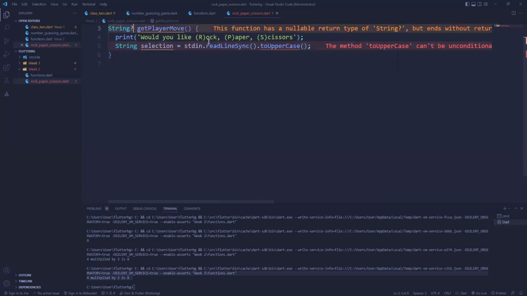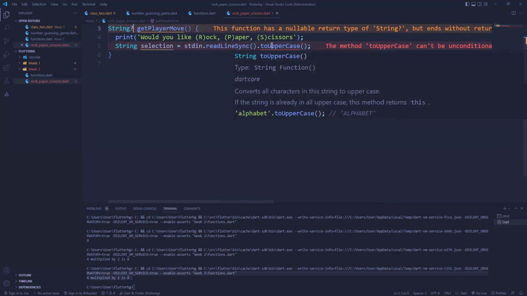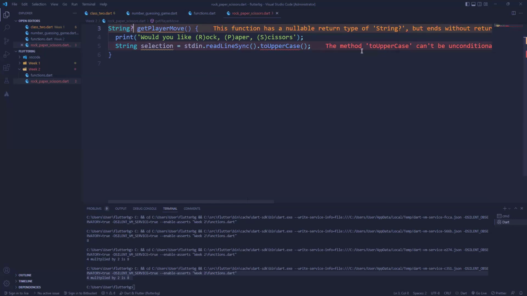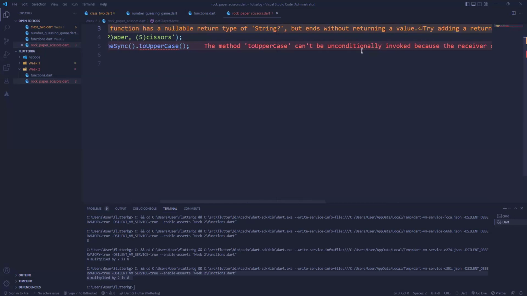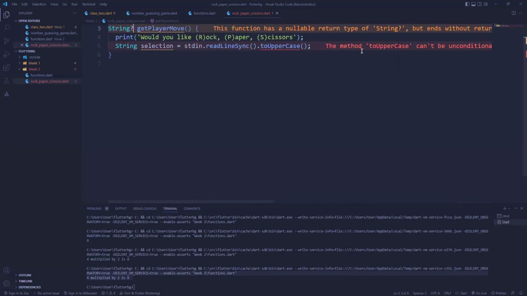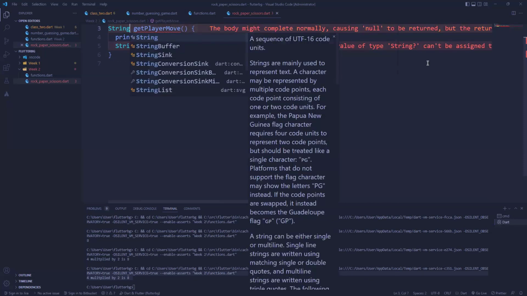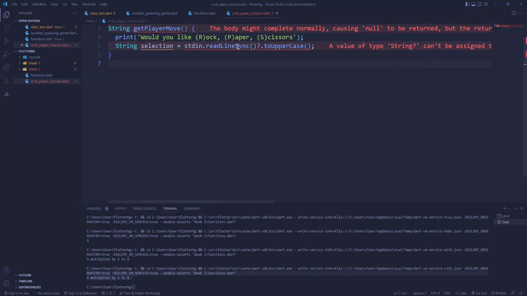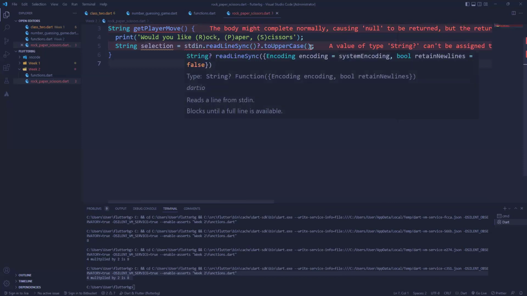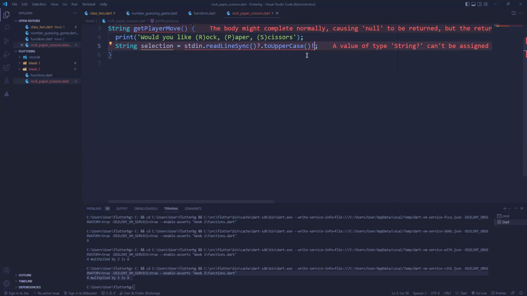It says the method can't be unconditionally invoked, so we should use this to call it. That's the thing about null. So maybe let's use this one.